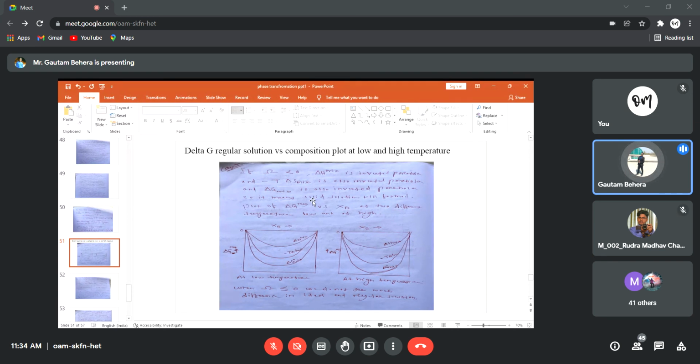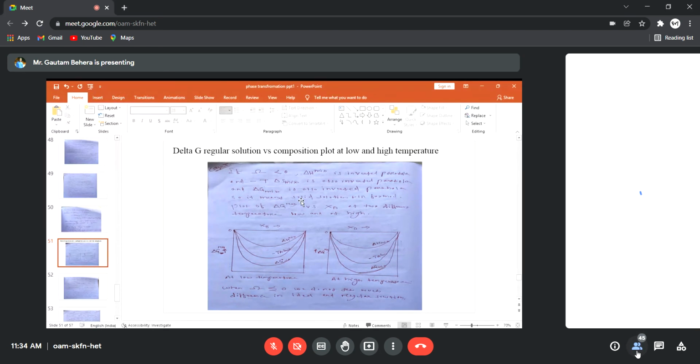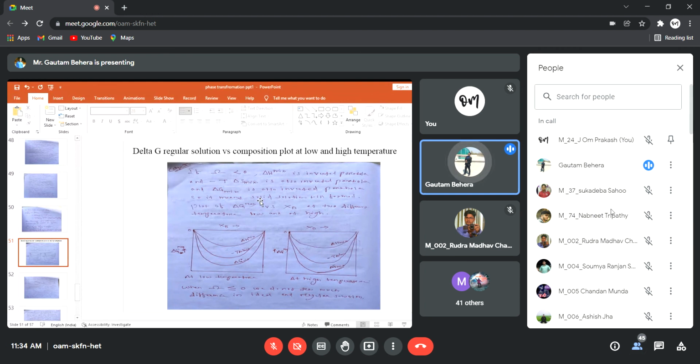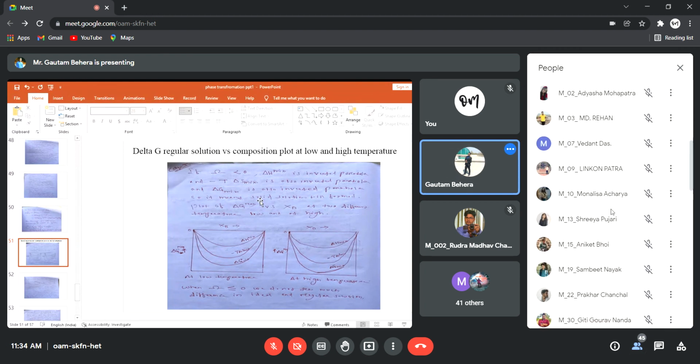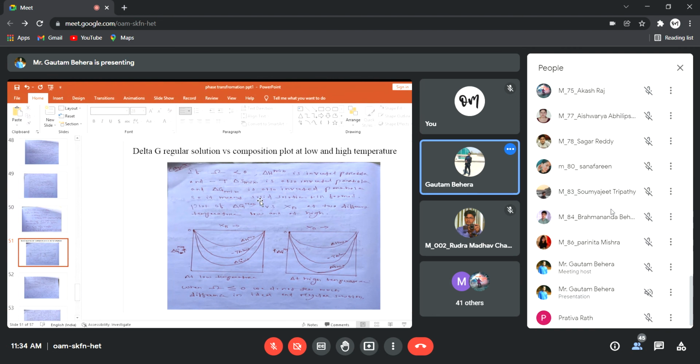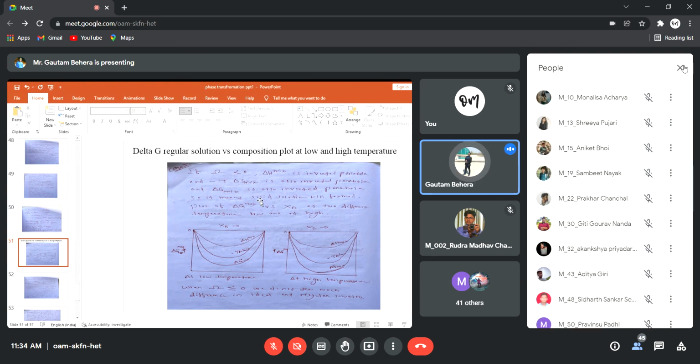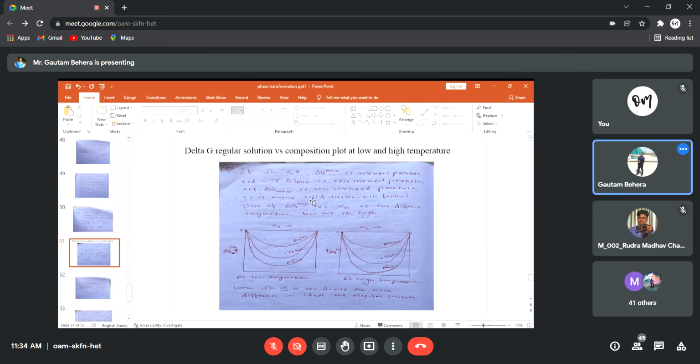You want to show delta S mix, or delta S configuration, in the free energy versus composition plot. How?